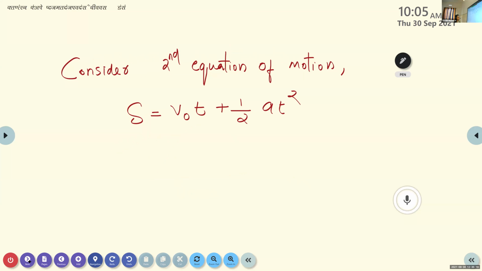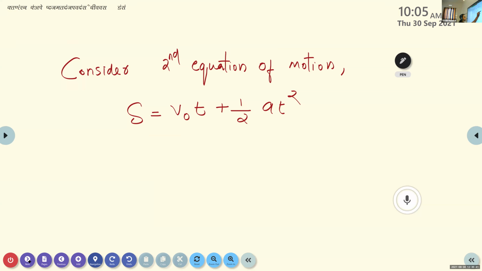After a time interval t, here s represents the displacement or the particular position of the object. V0 is the initial velocity, t is the time of flight, a is the acceleration, but here due to the projectile motion it is the acceleration due to the gravitational force.